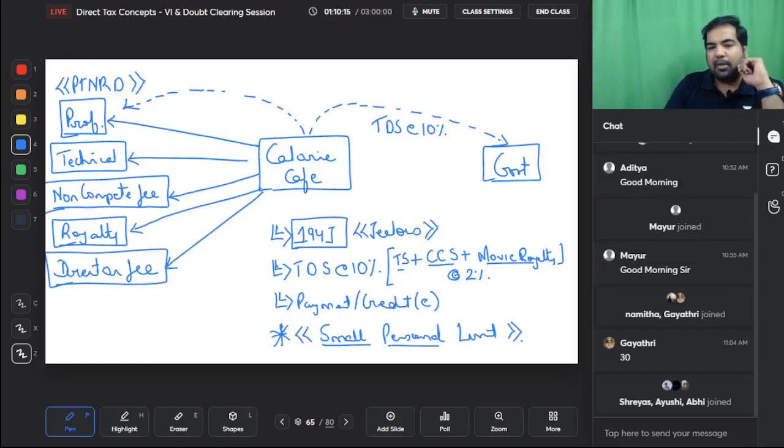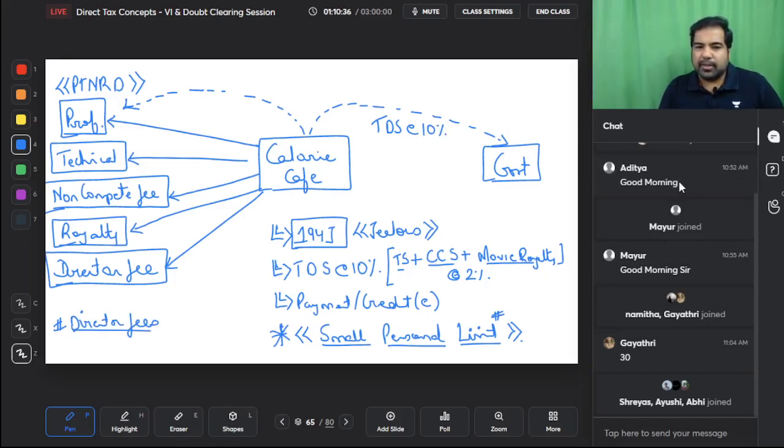If you are making a payment for personal purposes, again no TDS. And if it is up to a limit of 30,000 per payment, again there will be no TDS. This limit does not apply to directors fees. So for directors fees, even if you are paying less than 30,000, there will be TDS.